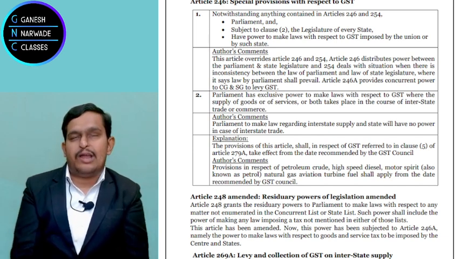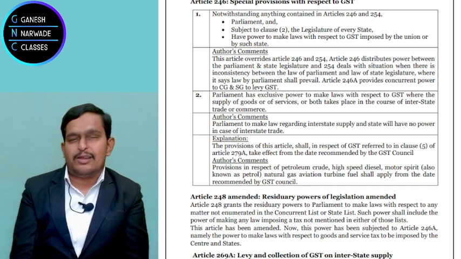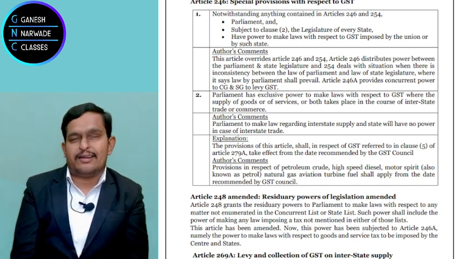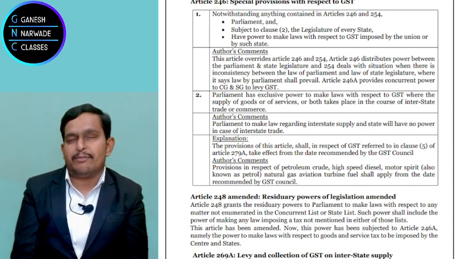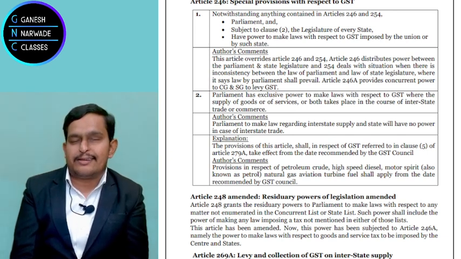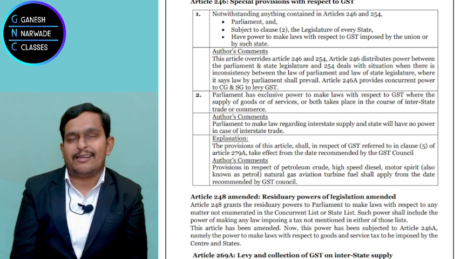Interstate supply means when a sale happens or a service is provided between two states. So for example, I am giving classes from here. Now my students are spread across the country: somebody from Kerala, somebody from Tamil Nadu, somebody from Madhya Pradesh, somebody from Bihar, somebody from Assam. So many states are there. People listen to my classes, understand the lectures, and get great results in taxes.